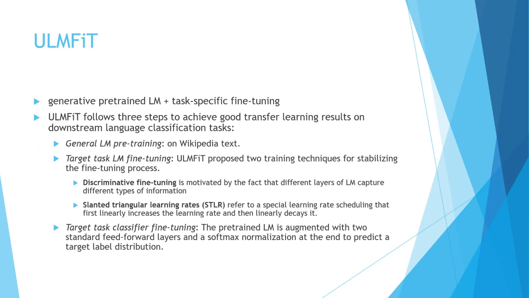which brings us to ULMFiT, which is universal language model fine-tuning. Okay, which is a generative pre-trained language modeling plus task specific fine tuning. Now ULMFiT itself says that it is task specific fine tuning. So the question of it being universally used for all kinds of scenarios is a bit rare. ULMFiT follows three steps, which is generating a language model pre-trained on Wikipedia text.